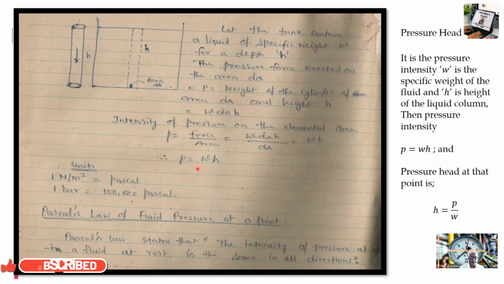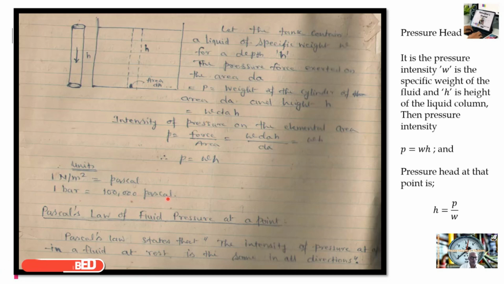So pressure intensity is always W into H, whereas pressure head is H is equal to P by W. Remember this: P is equal to WH is always in Newton per meter square, and H is equal to P upon W is always in meters. That we also consider as potential head. Unit: 1 Newton per meter square is equal to 1 Pascal, and 1 bar is equal to 100,000 Pascal.